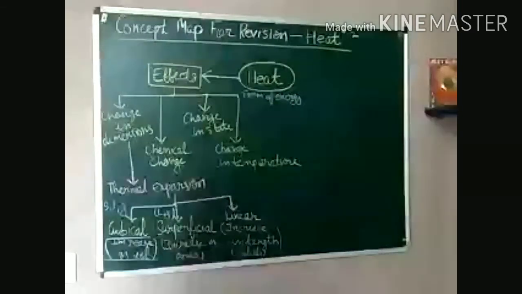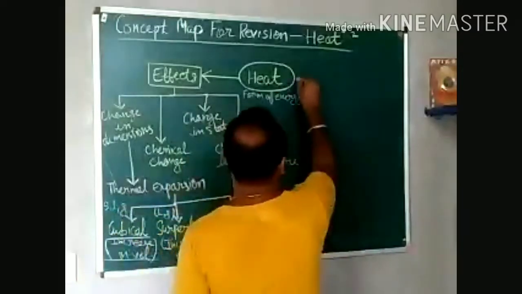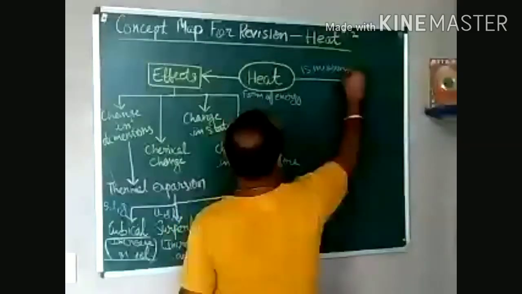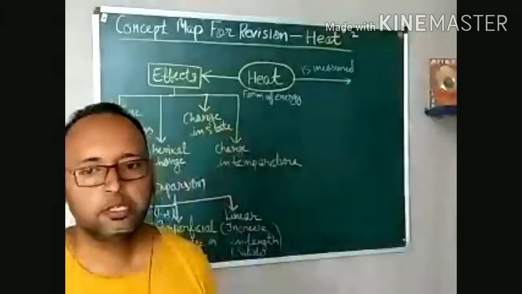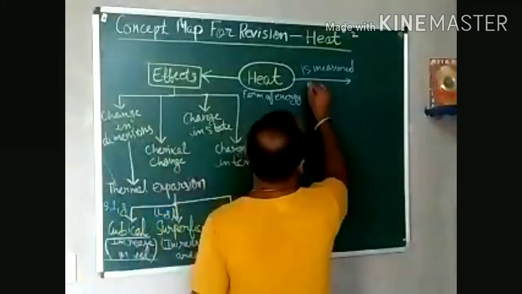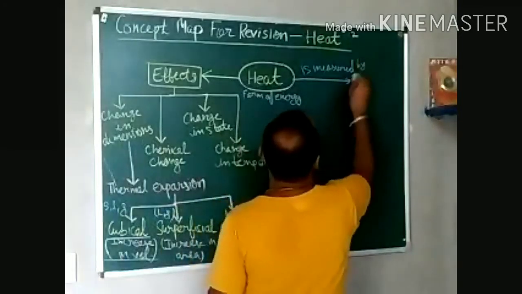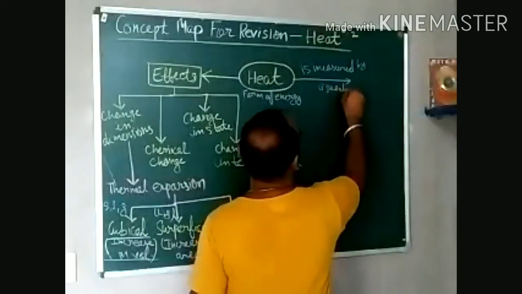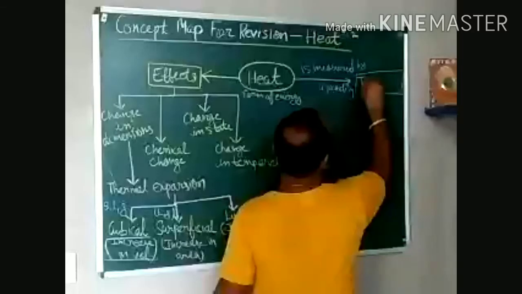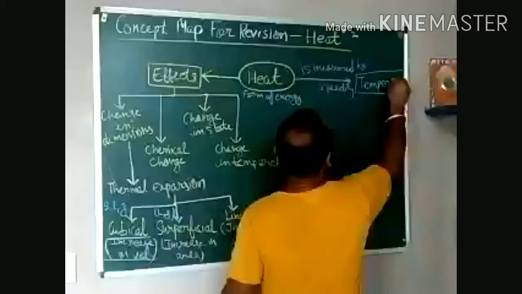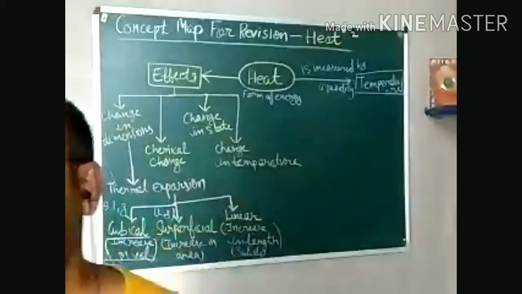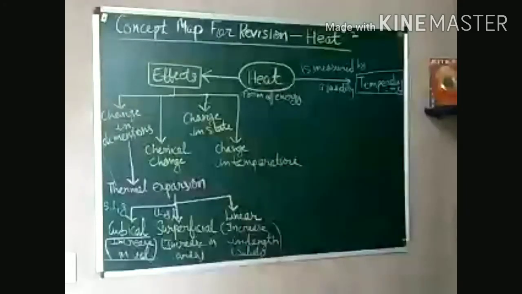Now, further on the right hand side, I will go for heat. We know that we can measure it. How can we measure heat? Heat is measured by a quantity. What do we call that quantity? That quantity is known as temperature. The degree of hotness or coldness of a body is known as temperature.